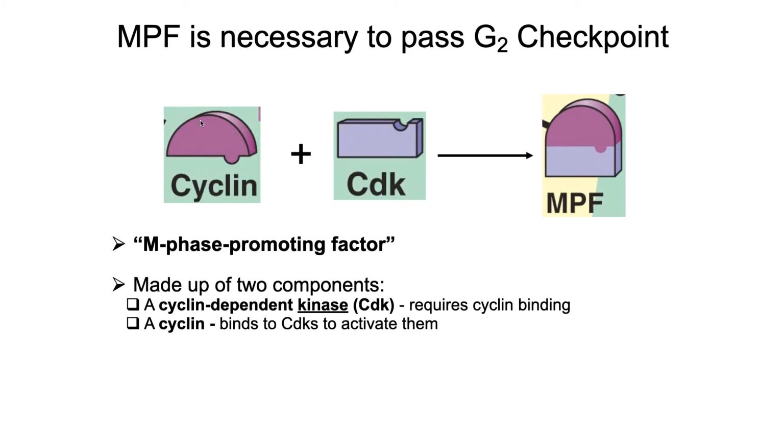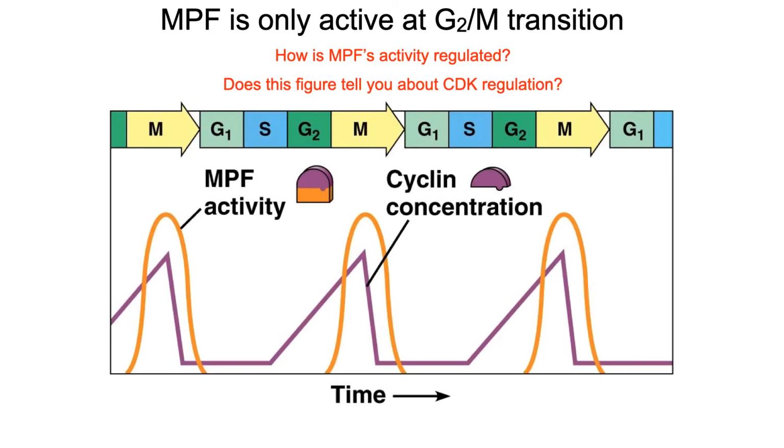Now let's take a look at cyclin. What might be special about cyclin? Cyclin cycles. If we take a look at the concentration of cyclin throughout the cell cycle, what we see is that its concentration goes in cycles, thus the word cyclin.